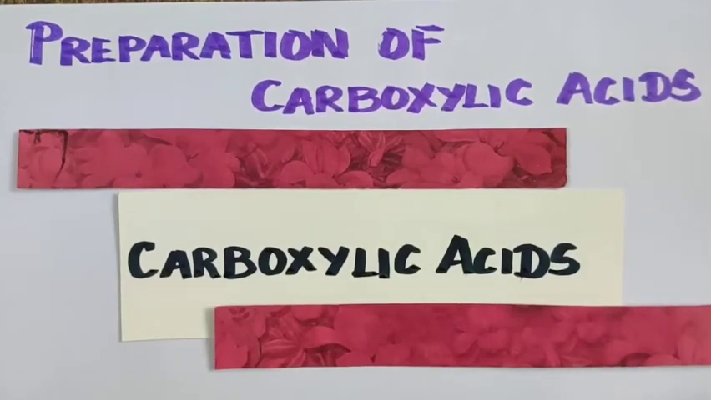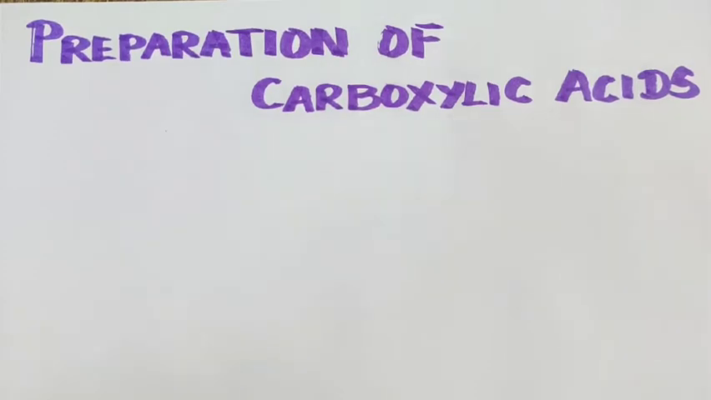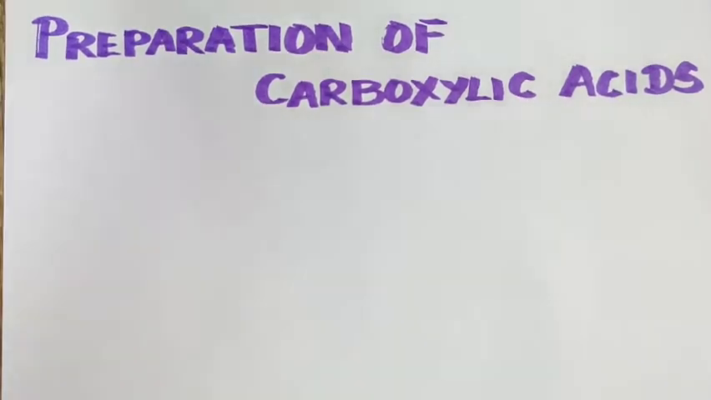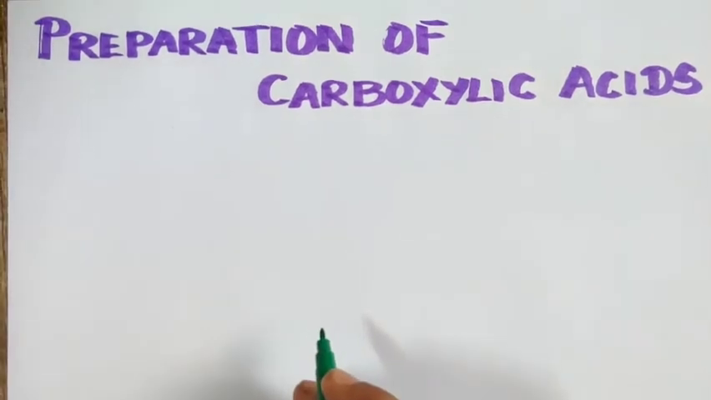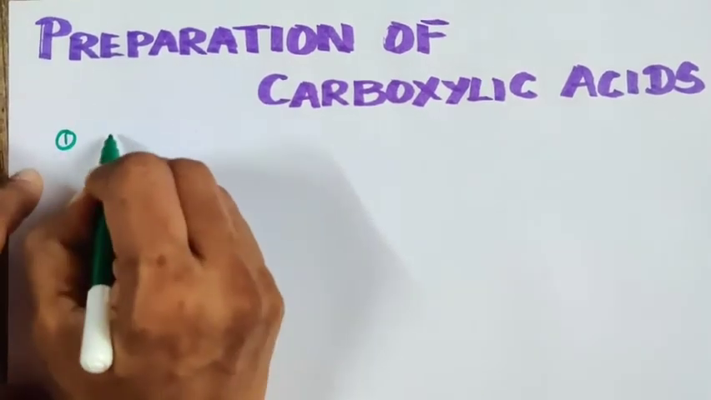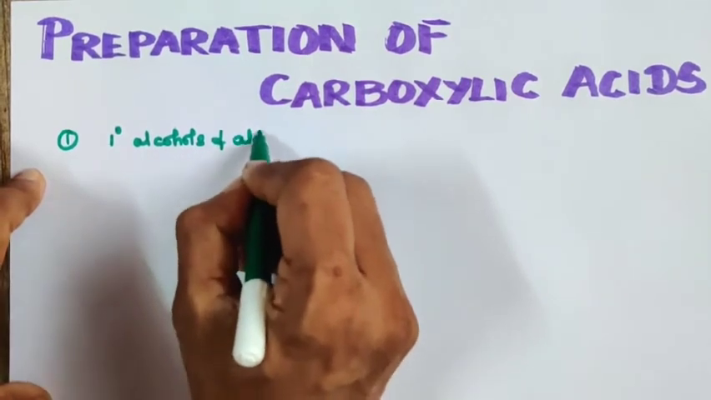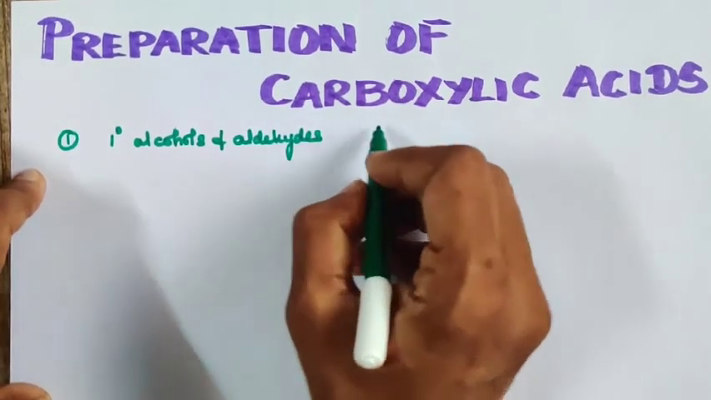Today I am going to start the very important topic of carboxylic acids, that is preparation of carboxylic acids. Let us see. We have different ways to prepare carboxylic acids. The very important methods of preparation of carboxylic acids from different organic compounds. The very first one is from primary alcohols and aldehydes. So we can prepare carboxylic acids from primary alcohols and aldehydes.